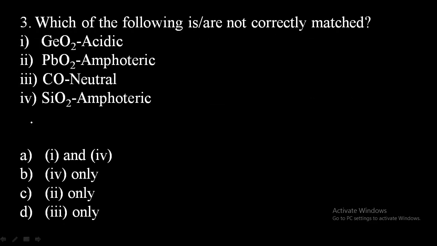Then the third question: which of the following are not correctly matched? Germanium oxide acidic, lead oxide amphoteric, carbon monoxide neutral, silicon dioxide amphoteric. Among these, which one is not correct?